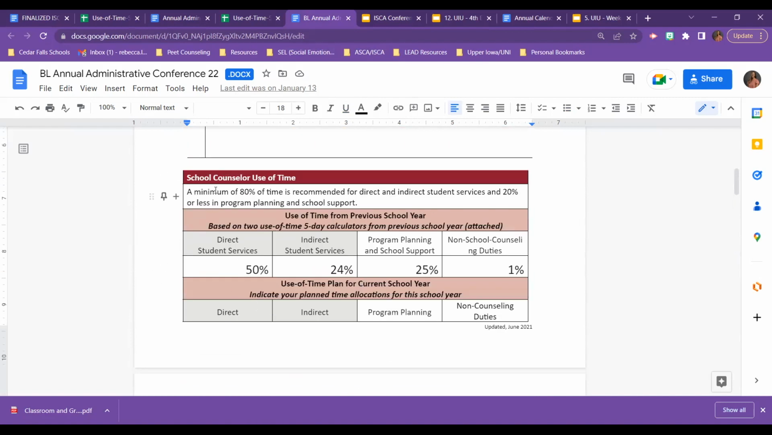So you can see here, school counselor use of time, minimum of 80% of time is recommended for direct and indirect services. So would I need to do any advocating to make sure I'm reaching the 80% here in these two areas, and 20 in program planning or non-school counseling duties? Obviously, we want non-school counseling duties to be as close to 0% as possible. We know that's not always realistic. So what could I do to maintain 80, get this down to 20?